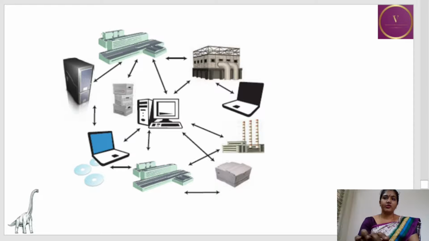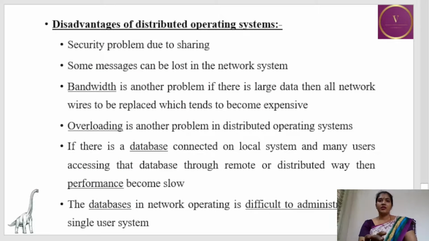So this is the pictorial representation of the distributed operating system. When it comes to disadvantages of distributed operating system, security is one of the biggest problems, and some messages may be lost in the network system, and bandwidth is another problem. When there is a large amount of data that has to be transmitted, they have to change the wires, and it is an expensive process again, and overloading is another problem in distributed operating system.